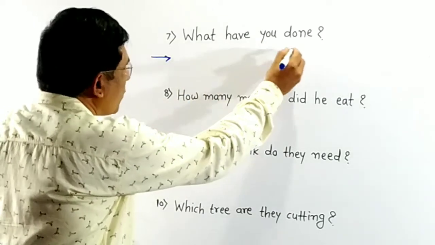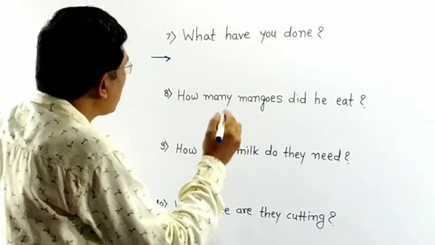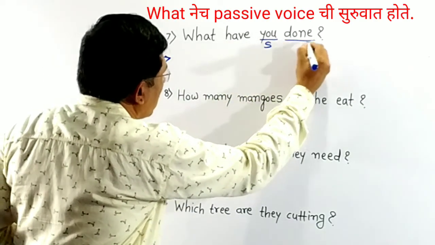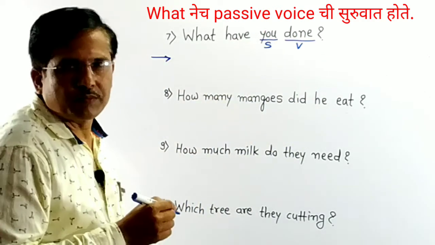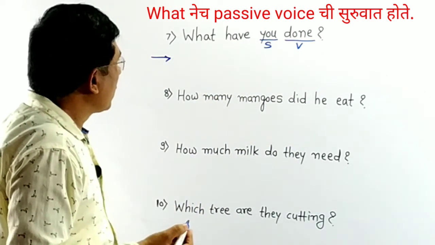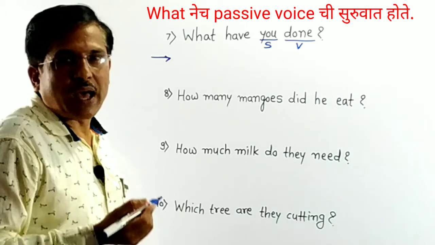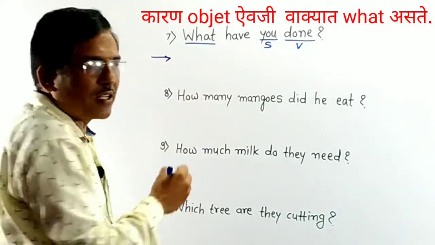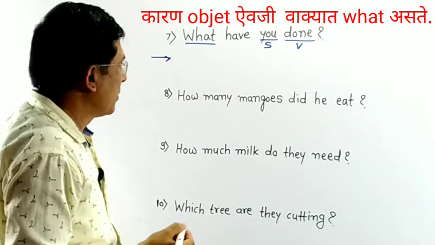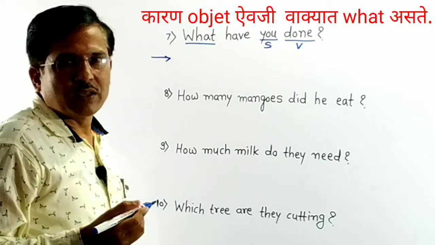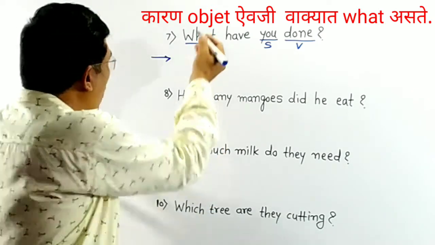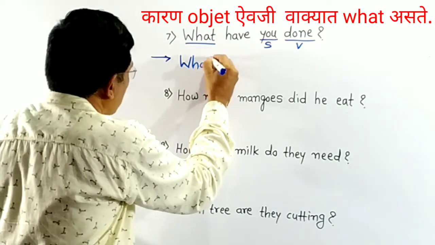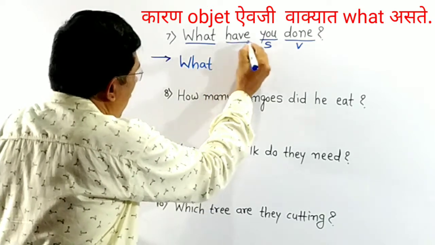We see the seventh sentence is, what have you done? Underline subject. You is subject here. Done is verb here. Where is object then? You know, to get object, we ask question with what. So here, what is here? So let's consider what as object here. You know, in passive voice, we take object in the beginning. So take object what in the beginning. What.